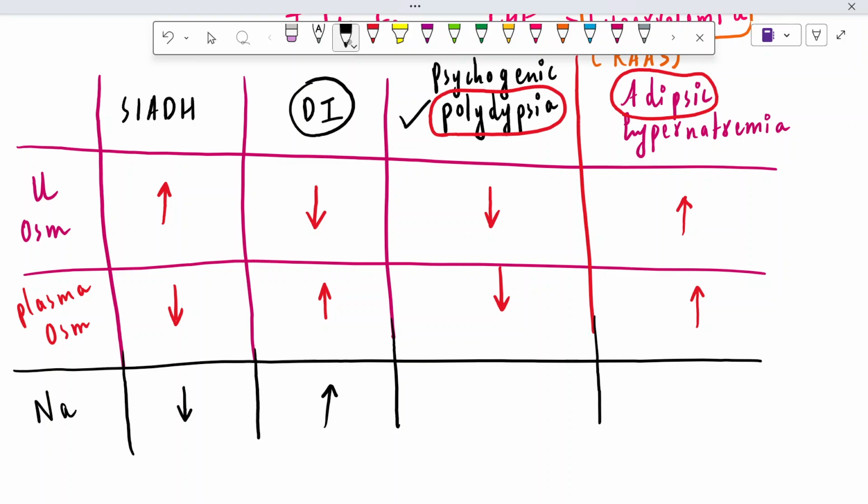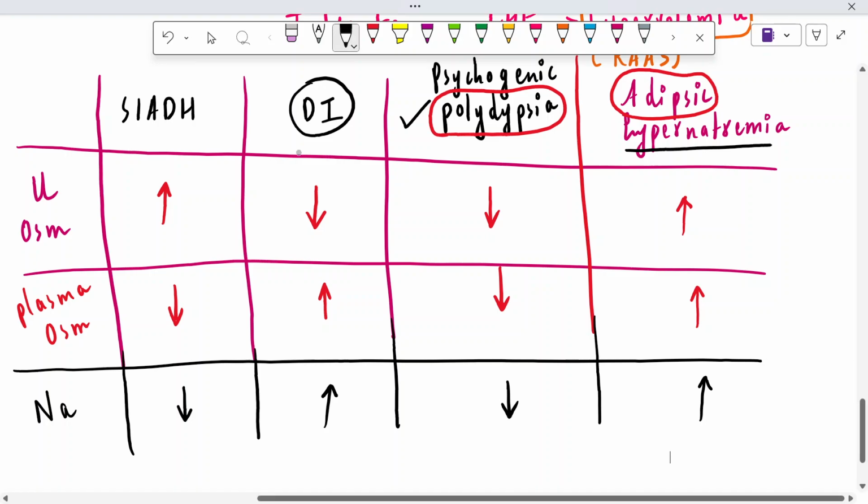In case of polydipsia, when there is low plasma osmolality and low urine osmolality, the amount of sodium will be reduced. There is again relative hyponatremia. And in adipsic hypernatremia, the disease name itself says that there will be a large amount of sodium inside the blood.